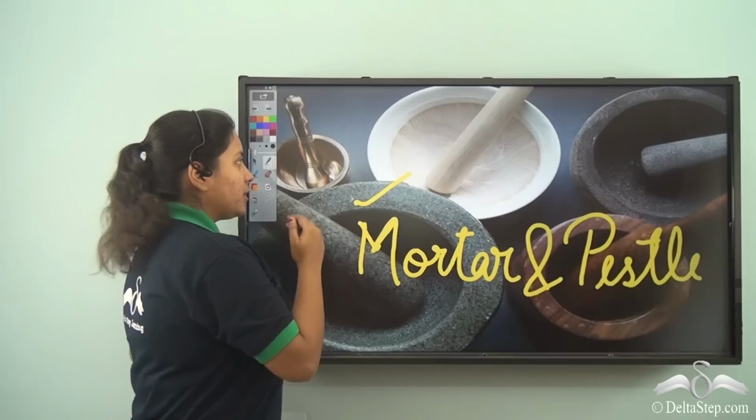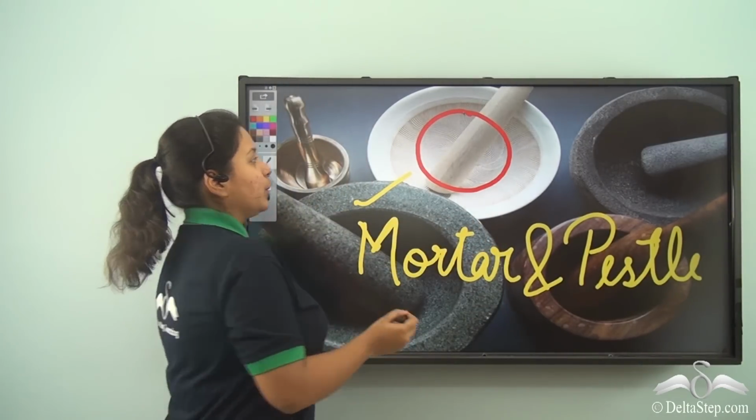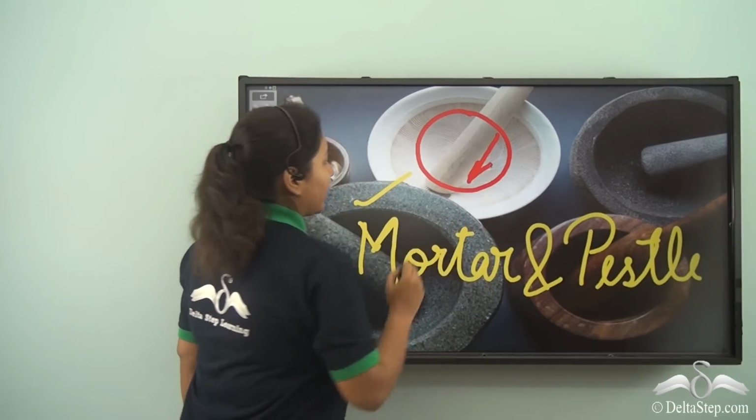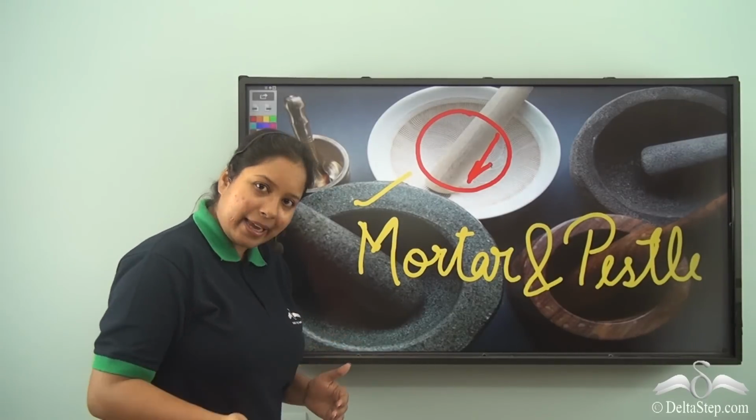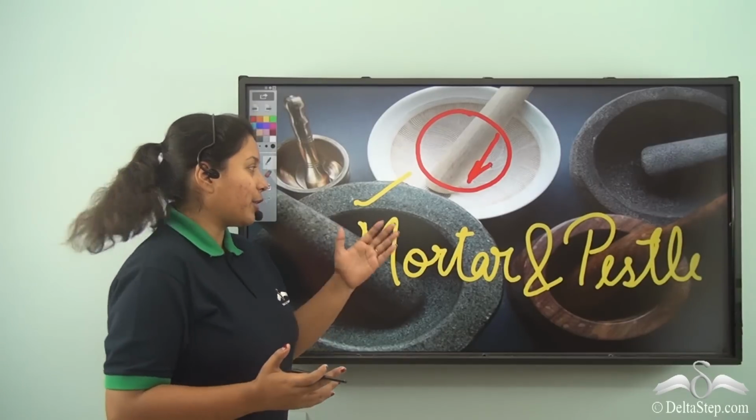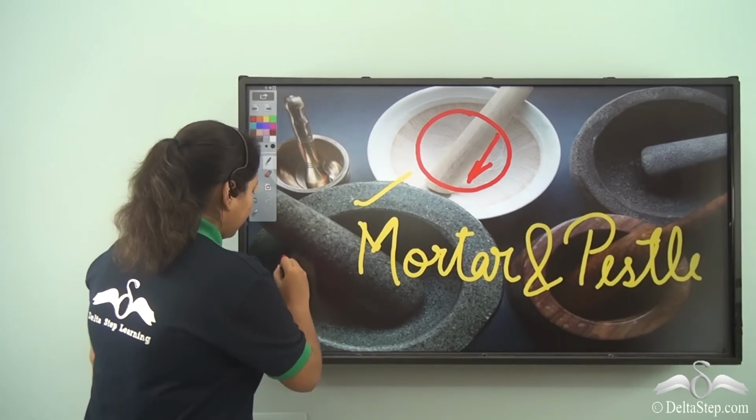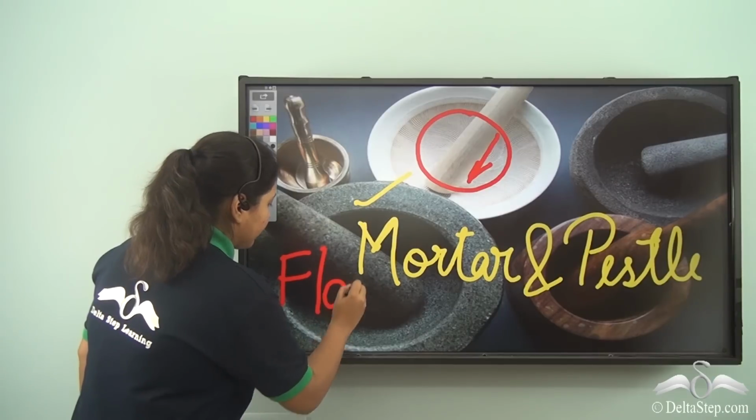Well, the mortar has a flat base over here. So, using this pestle, you can grind different things. So, mortar and pestle is used for grinding different things since it has a flat base.